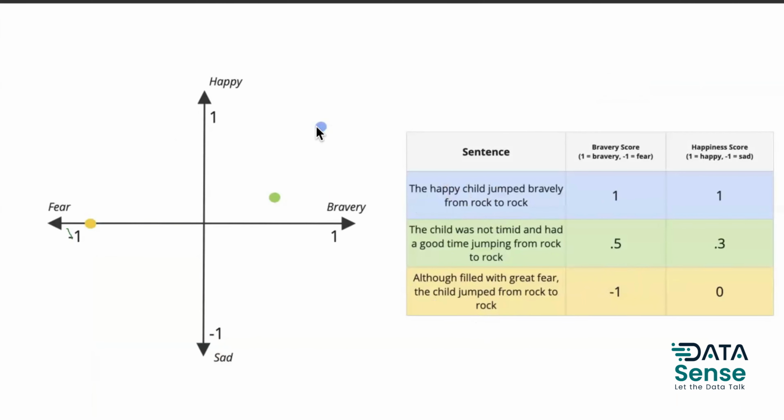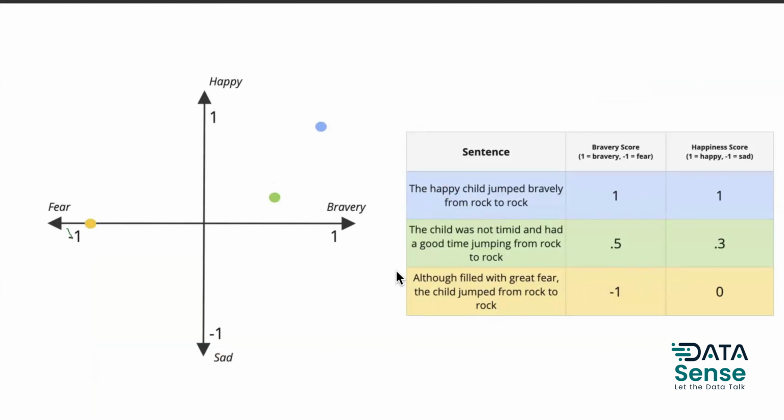Okay, so for example, we had these three statements. We created these numbers, so हमने इनको XY chart पे plot किया है based on happiness and bravery-ness. You see, these are the 3 points, right? And we want to identify which statements are closer to each other. I mean, when we say that these two statements are very relevant, they are very close.